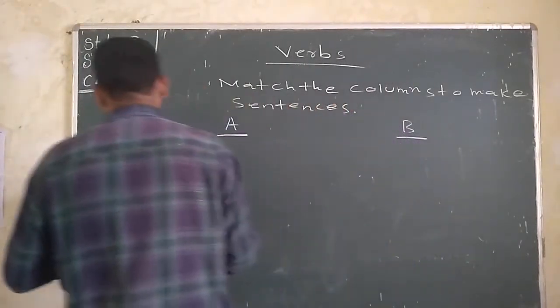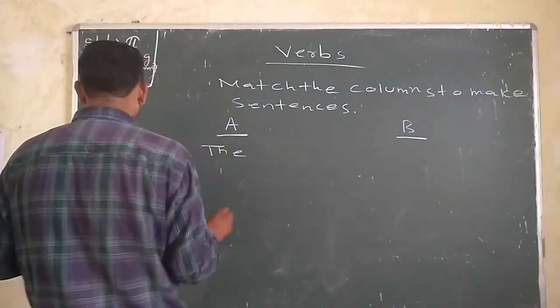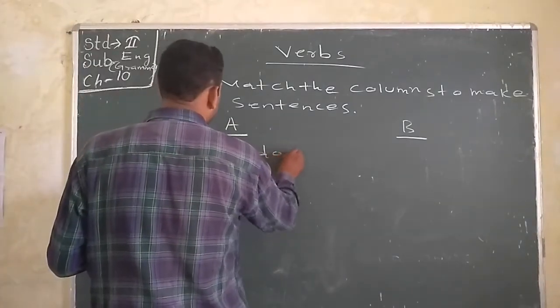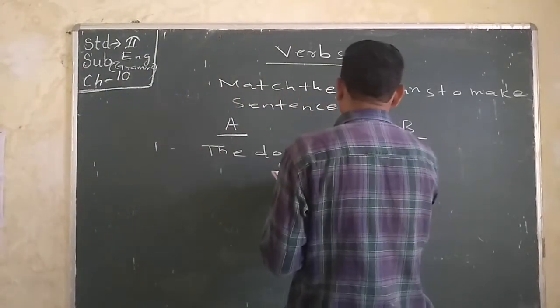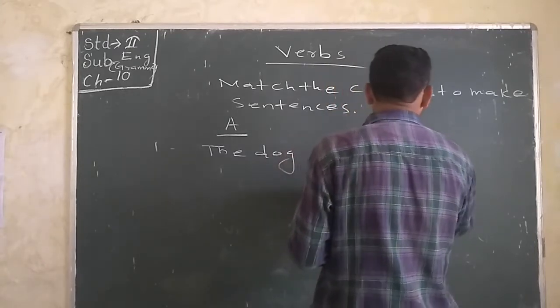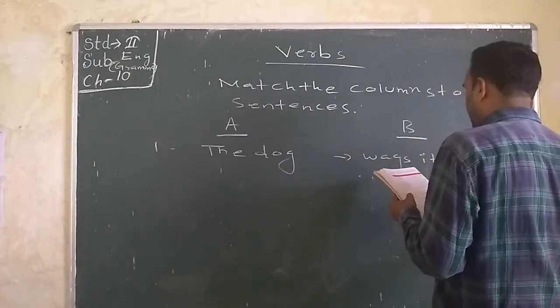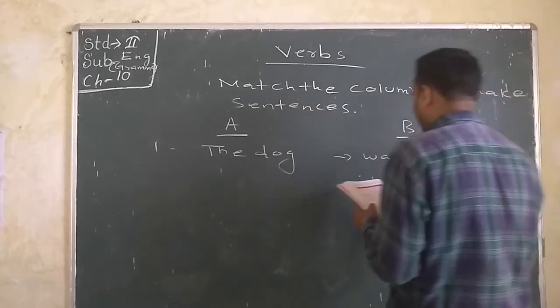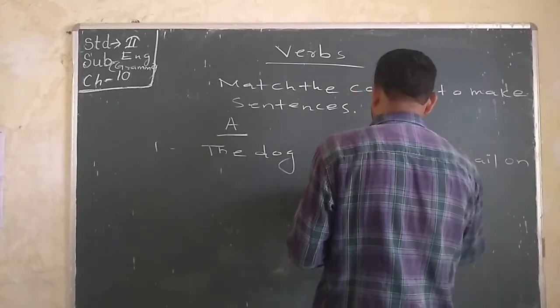Okay. So first number is already done. The dog wags its tail on seeing its master.